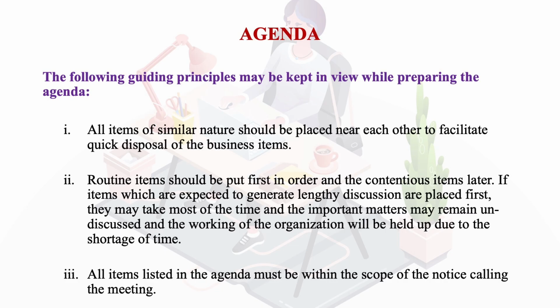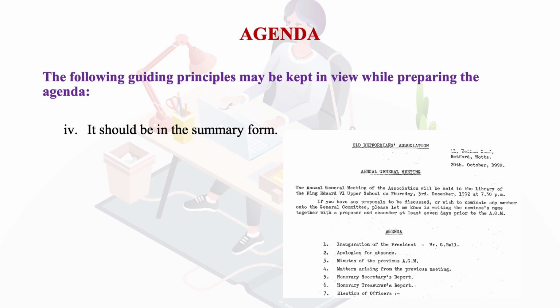Then all items listed in the agenda must be within the scope of the notice calling the meetings. Try to include the items whatever they are in the meetings, whatever we have prepared. We can of course list items which can be prepared later on, but try to avoid such things. It is better to include the items which are within the scope of the meeting. Then it should be in the summary form. Whatever agenda is being prepared, it should be in the form of a summary. It should not be point wise. Let it be in the form of a summary.